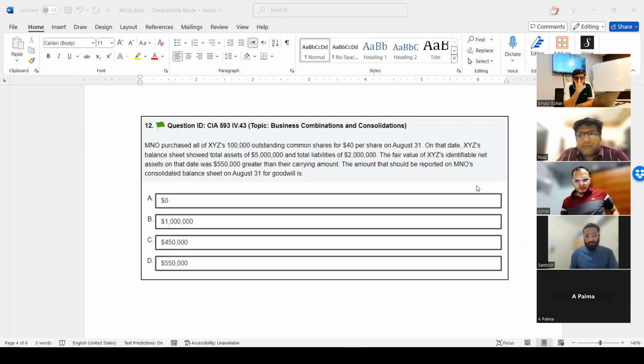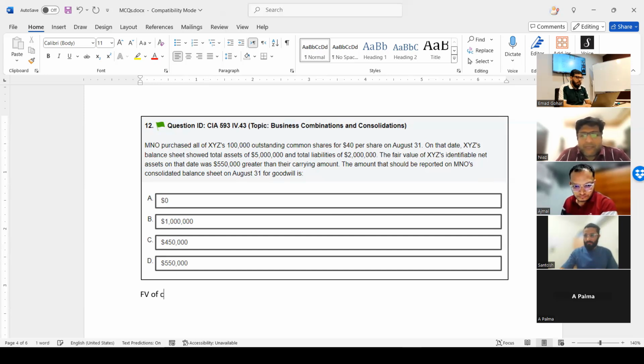You understand, everyone? 3,550,000 minus 4 million. Clear, everyone? So how much premium I paid over 3,550,000? 450,000, right? Because we paid 4 million and the fair value of net assets were 3,550,000.